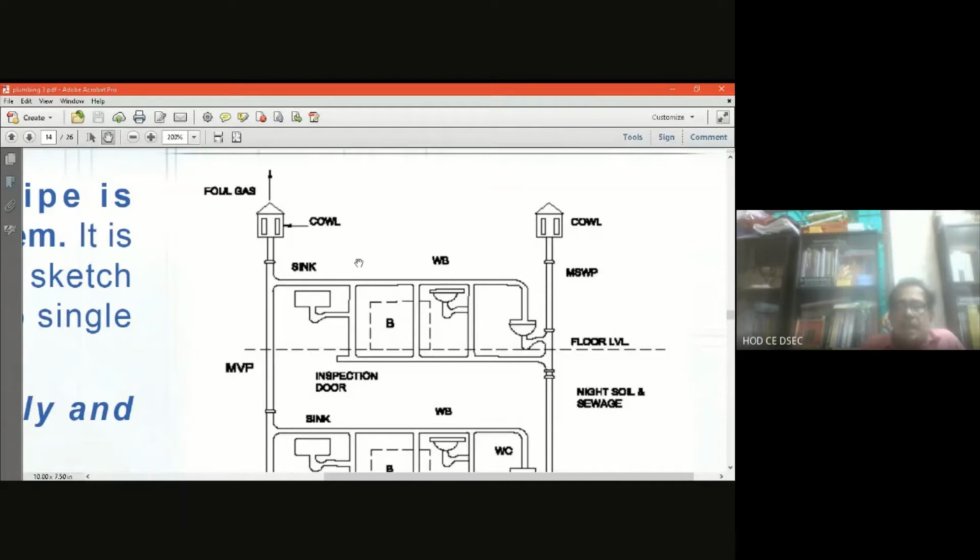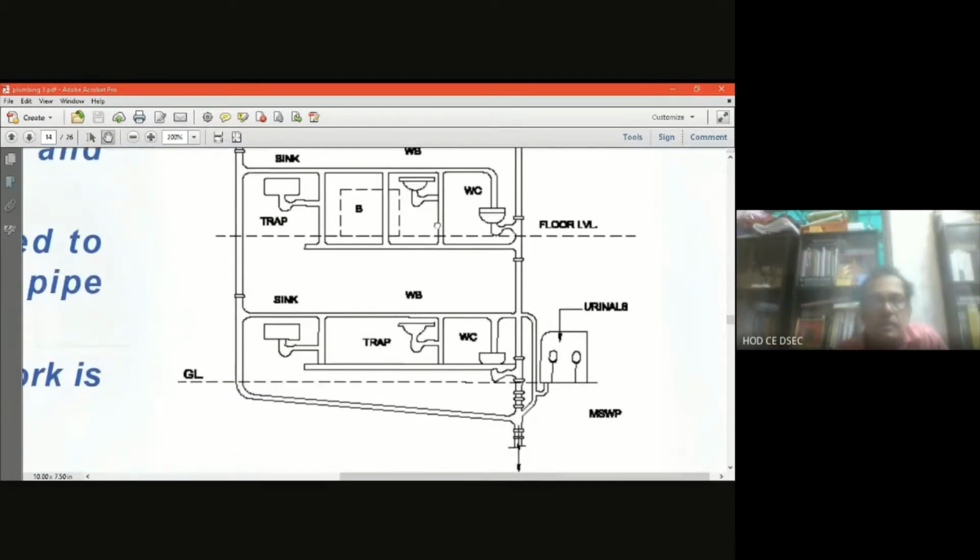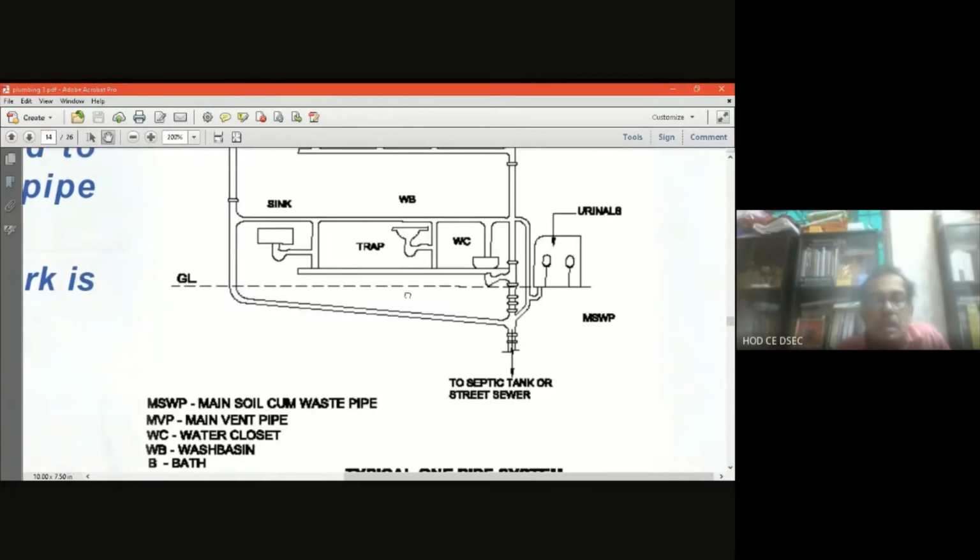You see that the right pipe is the MSWP. The abbreviation MSWP is also written here. MSWP means main soil cum waste pipe.